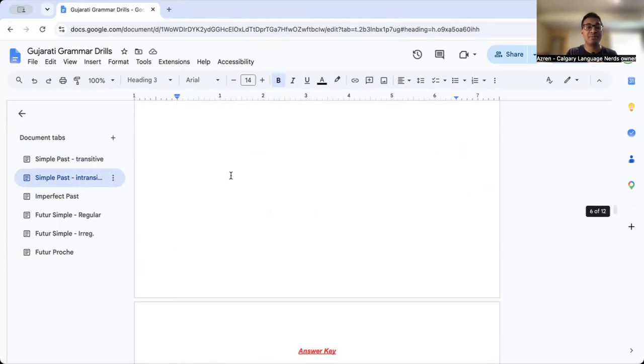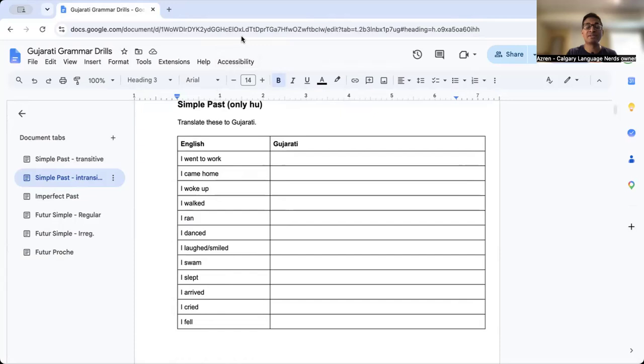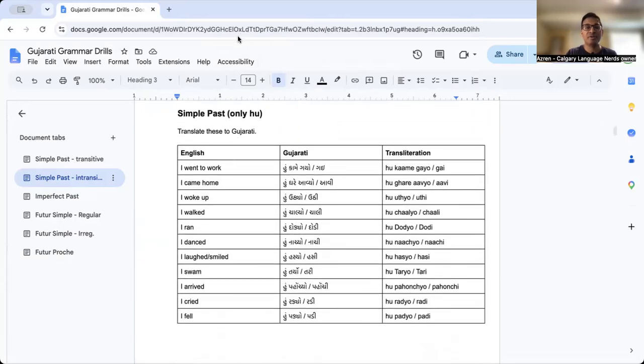So what I'll do for today, as I said, we're not going to spend a lot of time on this. I'll just show you the practice exercises. Feel free to pause the video, work through them, try to do them on your own. So here's page 1. Here's the answer key. Feel free to pause and have a look, see if you got it right.